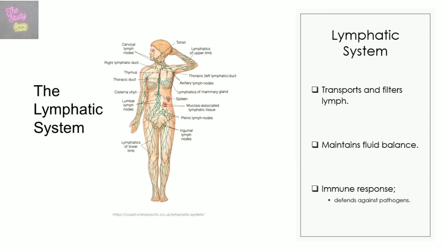So the lymphatic system functions in transporting and filtering lymph, which is the interstitial fluid surrounding cells that are collected and carried in the lymph vessels. The system also maintains fluid balance by returning fluid back to the blood. In addition, it participates in immune responses by defending against pathogens.